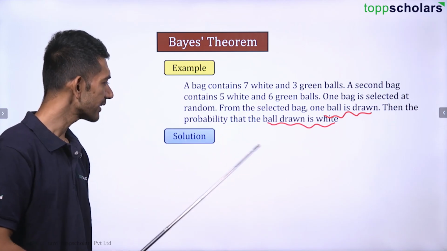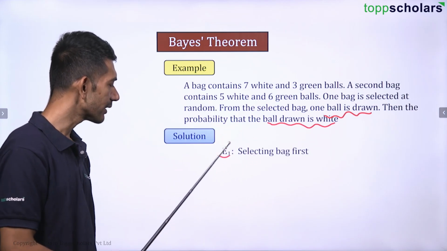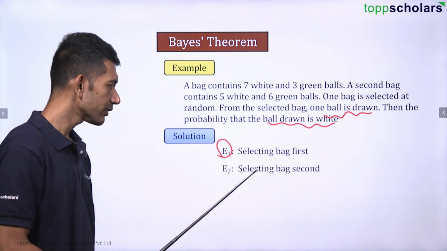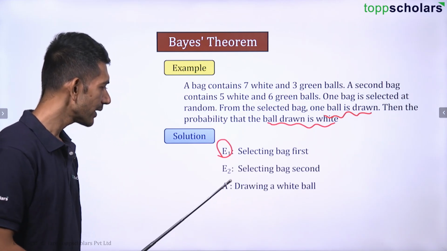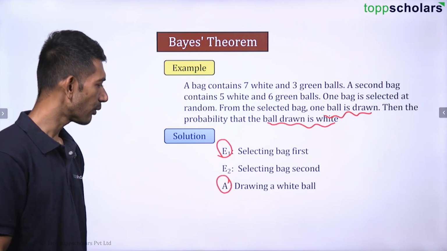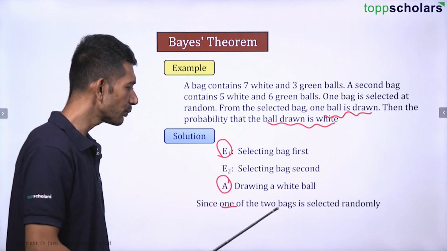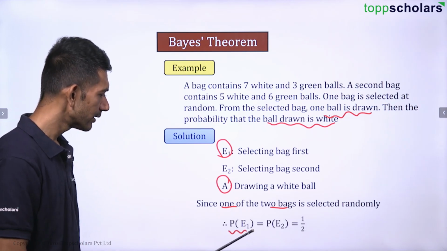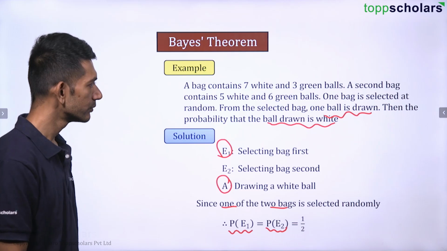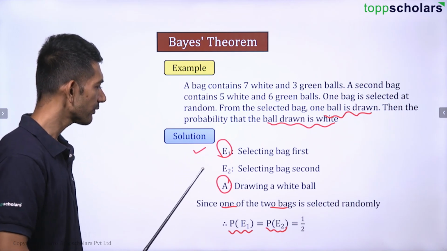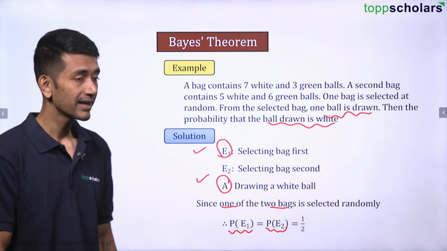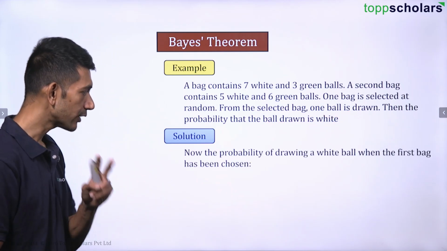Firstly, let us segregate the two bags and let E1 be selecting the first bag here and E2 is basically selecting the second bag. So let A be an event of drawing a white ball. So since one of the two bags is selected randomly, the probability of E1 and the probability of E2 will be 1 by 2 because one of the two bags is selected randomly and there are two bags only.